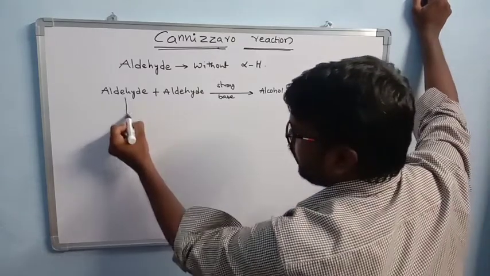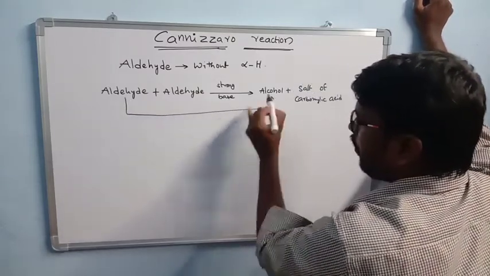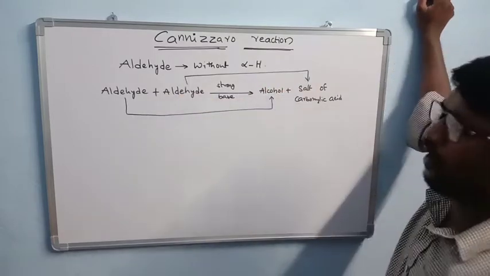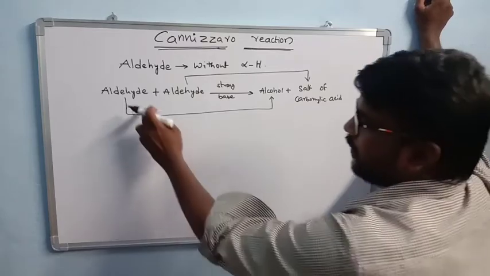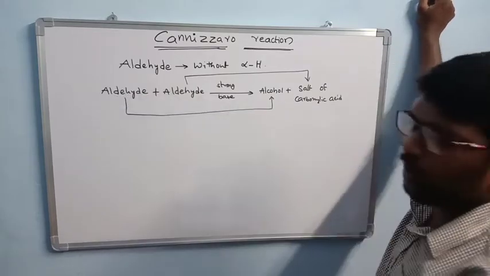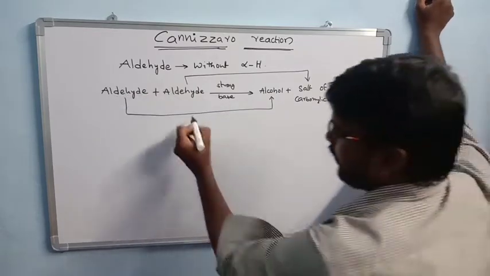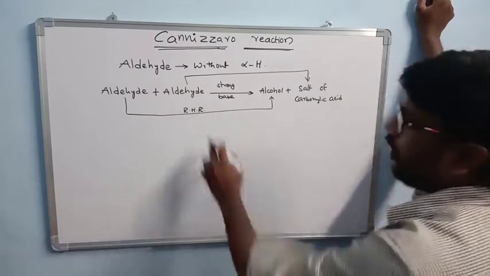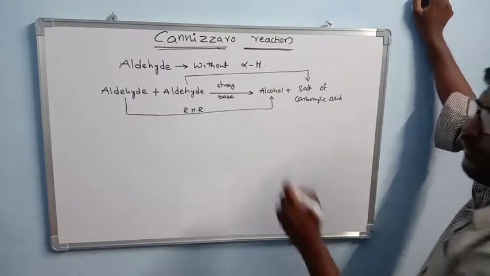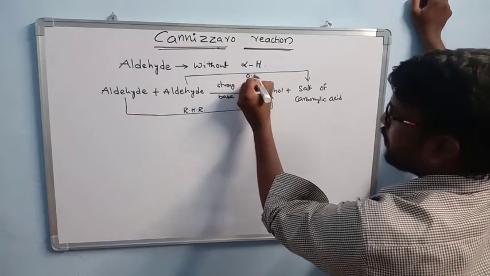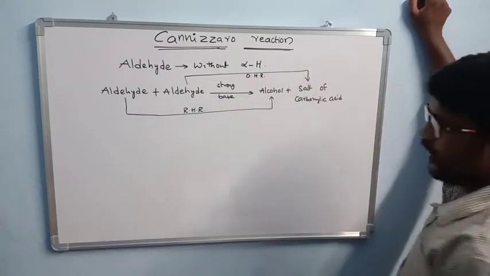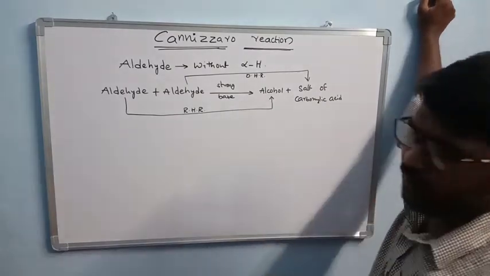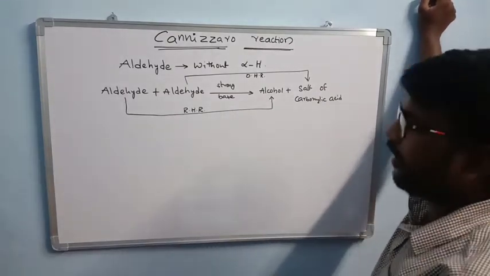Okay, so you see one aldehyde is converted into alcohol and another aldehyde is converted into salt of carboxylic acid. The aldehyde which is converted into alcohol undergoes reduction, and the aldehyde converted to acid undergoes oxidation. When reduction and oxidation take place in a reaction, it is called a redox reaction.